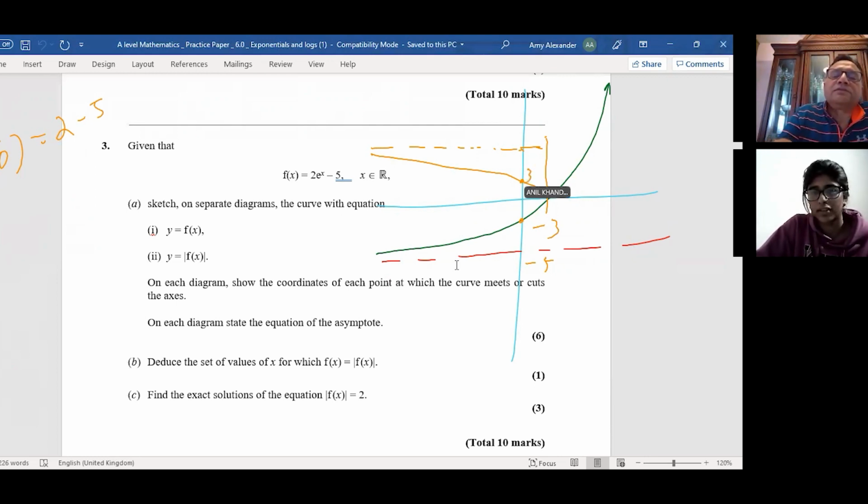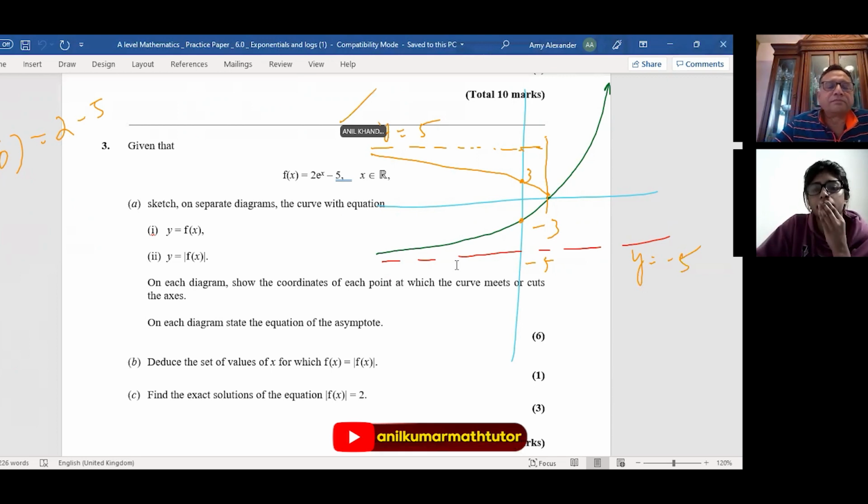And this is y equals 5. That's 6 marks. So with a lot of these, with asymptotes, you need to be really clear about that. So this is the absolute function. I hope it is clear now, right?